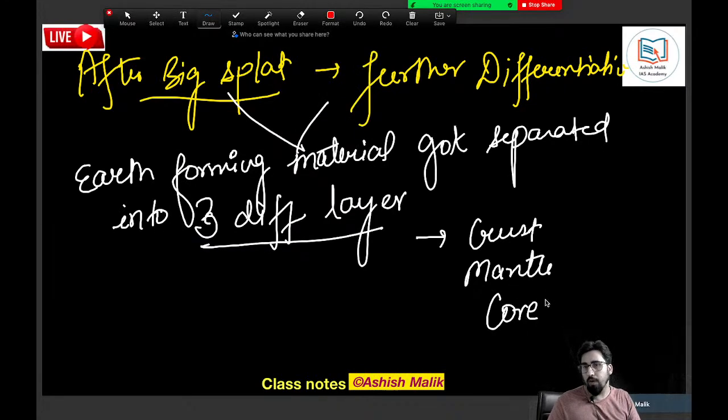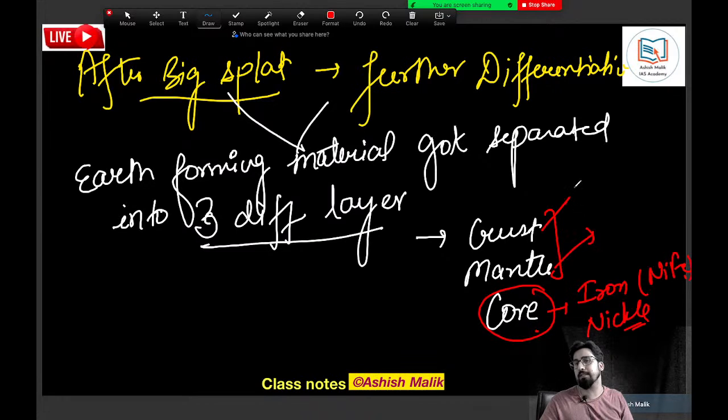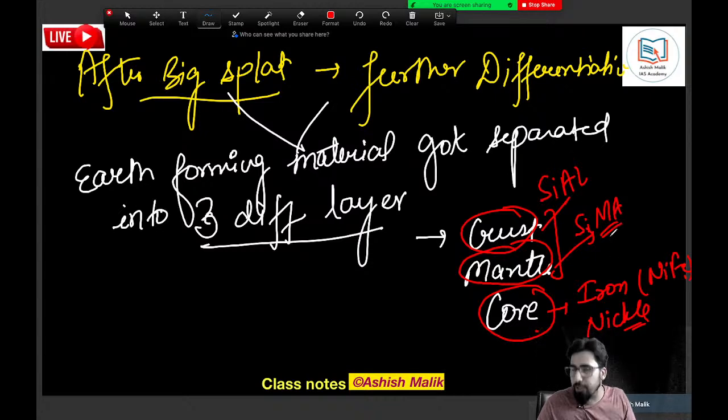With the core having all the heavy material. This core is made up of all the heavy material like iron and nickel, and that is why the core is called the Nife layer. Whereas the crust and the mantle are made up of light materials, with the crust called Sial, meaning silicon and aluminium, and the mantle made up of Sima, silicon and magnesium.